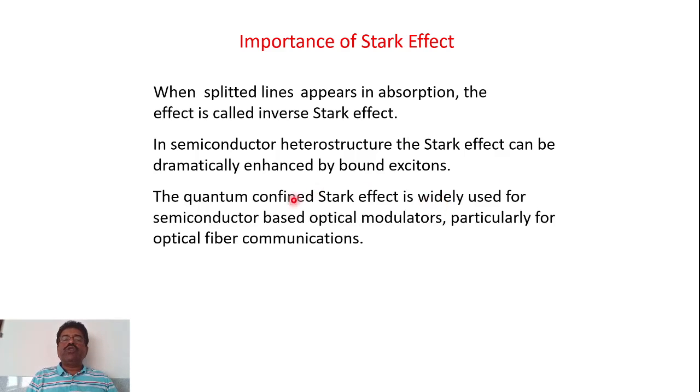Bound excitons, you know, are hole and electron pairs. The hole is positively charged and the electron negatively charged. So when you apply an electric field, they will try to be separated. That means the distance between them will increase, and that causes certain performance of the semiconductor heterostructure.